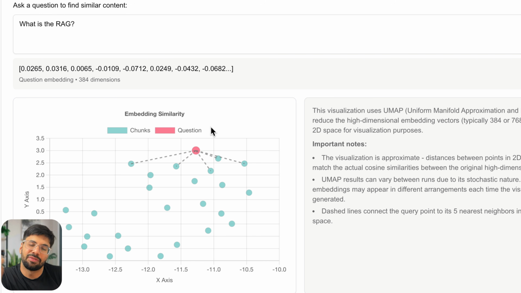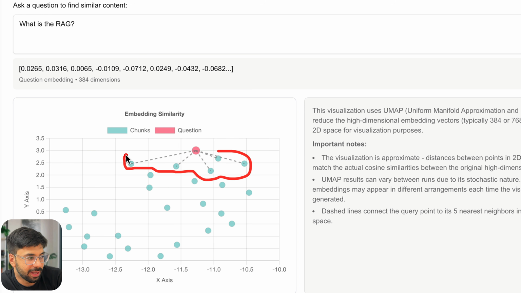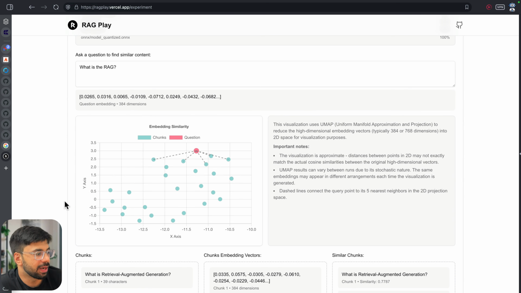Then if someone is asking the question, in my mind map also, I will try to join it: hey, this is where I learned this thing. So that is why all the chunks which are nearer to it, I'm picking up the top 5. It is totally on me how much I pick. But I am able to get these chunks which are nearer to my question. And chunk 1 is very, very clear because it was the same thing which I'm asking: what is RAG?